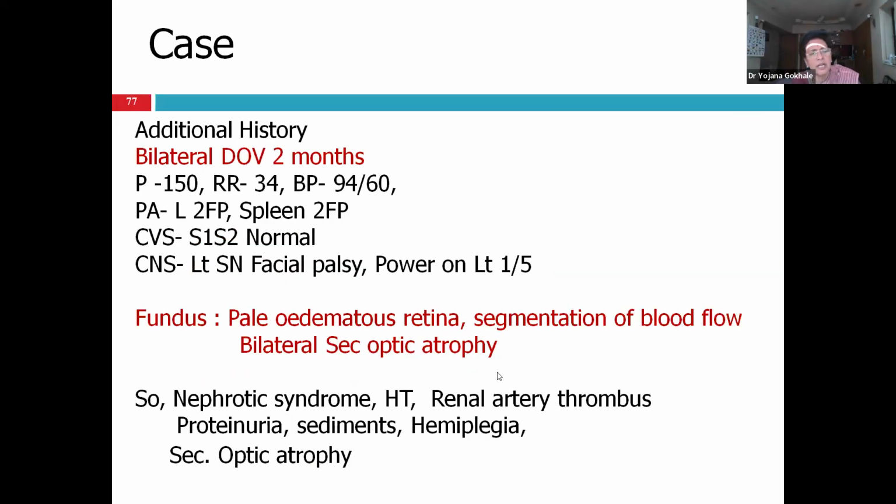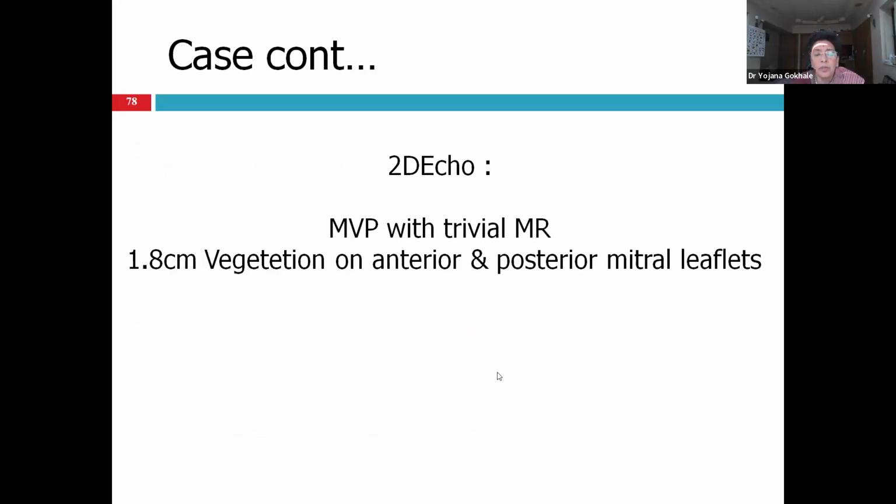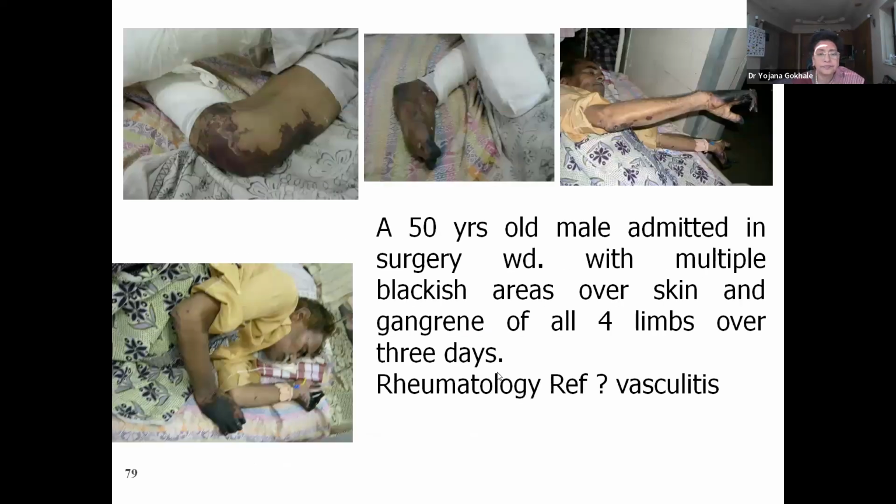When I saw the patient, I asked additional history. Patient said bilateral vision loss. The mother immediately said, "Oh, you didn't tell me." He said, "No, I told the teacher." Anyway, the fundus showed pale edematous retina, segmentation of blood, and bilateral secondary optic atrophy. So the patient had nephrotic syndrome, hypertension, renal artery thrombus, proteinuria, raised urinary sediments, high ESR, hemiplegia, secondary optic atrophy. On 2D echo, patient had infective endocarditis.